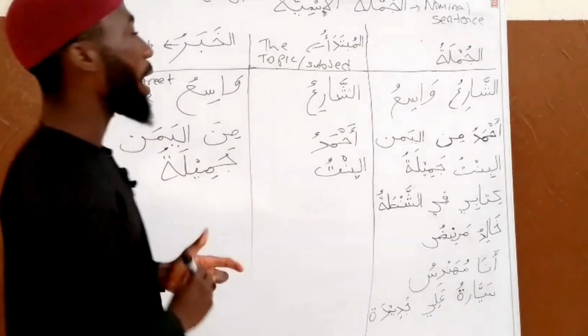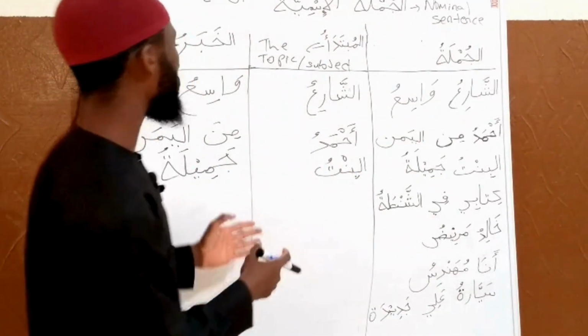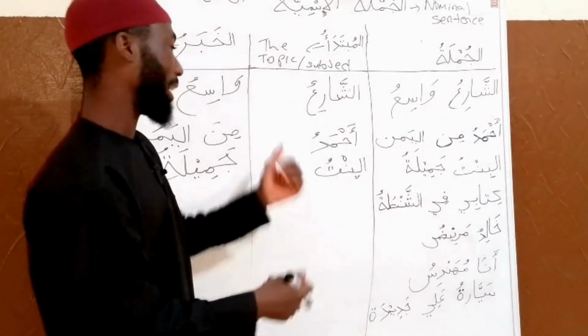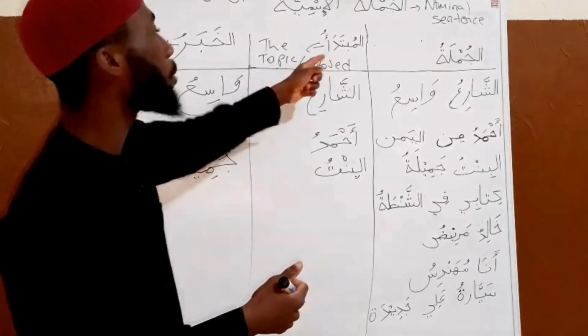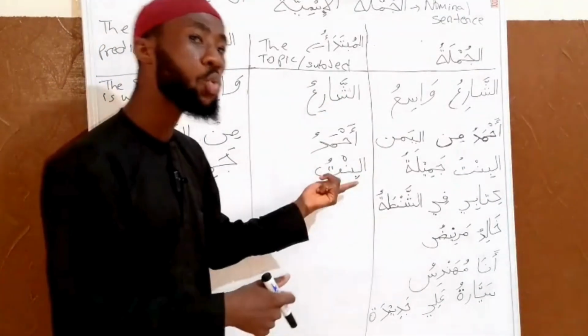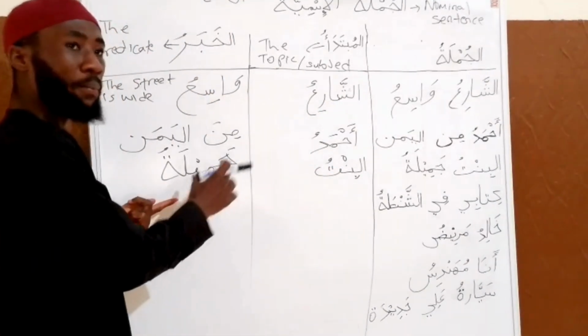Al-bintu jamilatun. The girl is beautiful. Jamilatun is the predicate, the khabaru. The mubtada is al-bintu, that is the topic. Then the khabaru, the predicate, is jamilatun.